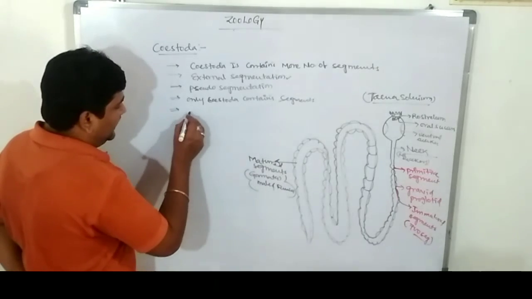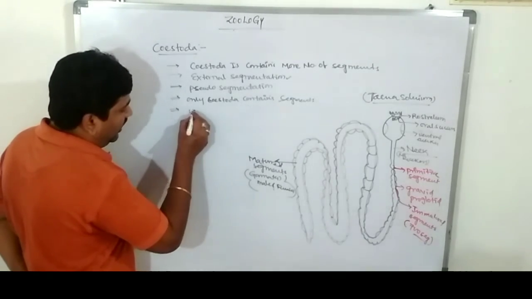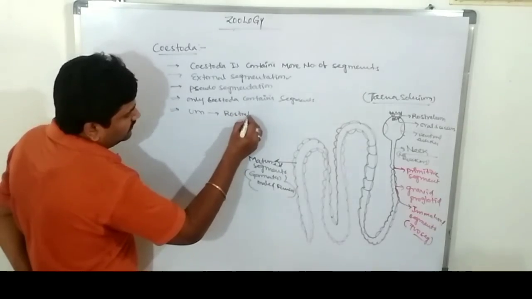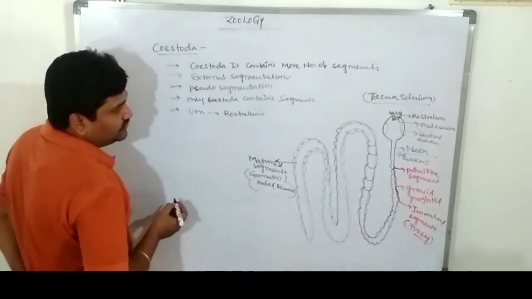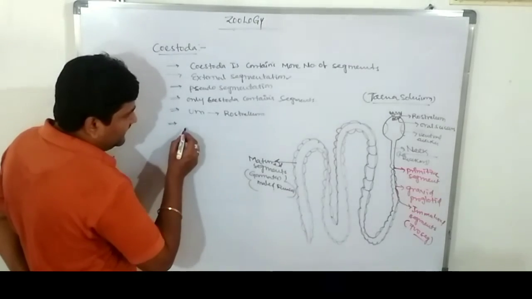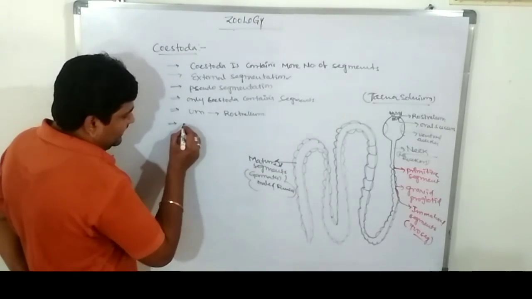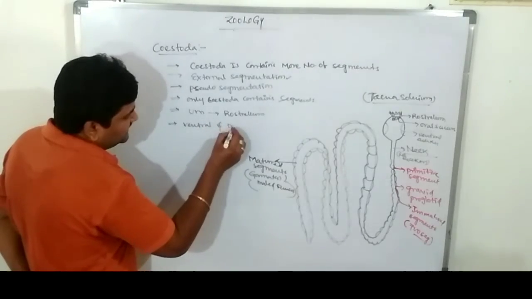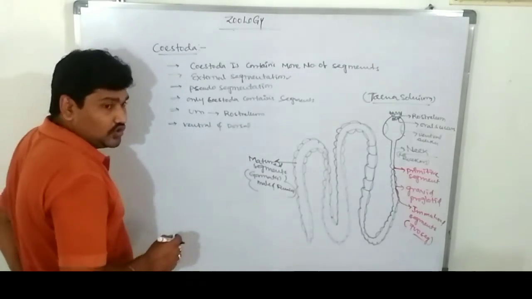Its body has a crown or arm-like structure called the rostellum. It is useful for attachment to the host body. The head region also contains ventral and dorsal suckers, which also help attachment to the host body.